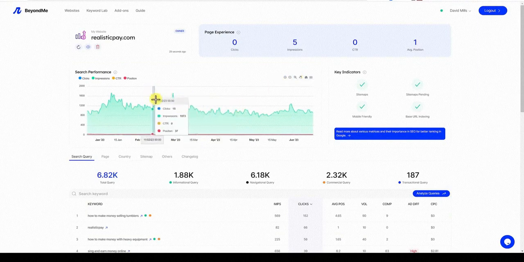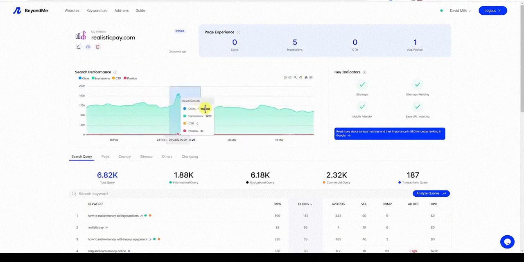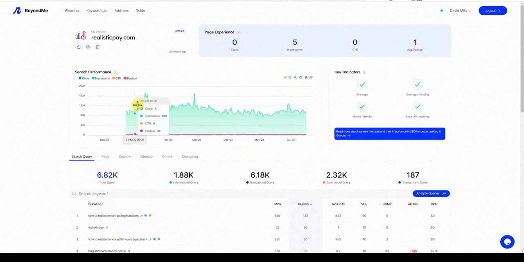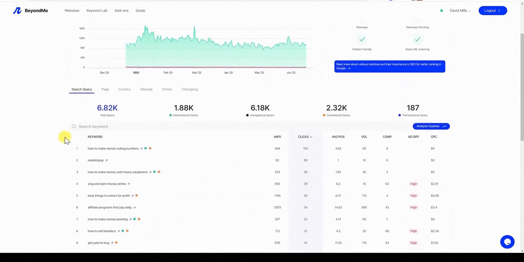Okay, so if we wanted to maybe zoom in right here, we can do that, those kinds of things. And then we can zoom back out. So it looks like the site is actually pretty stable right now, which is good because this is mostly AI content on the site, and that's actually pretty cool. So it's going to give us some keywords that we're ranking for.